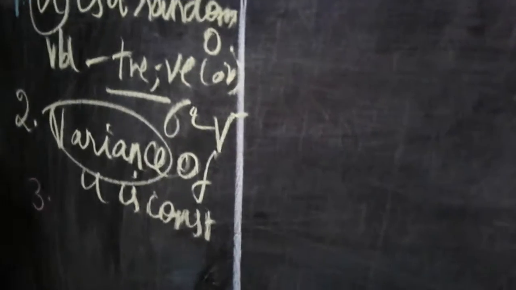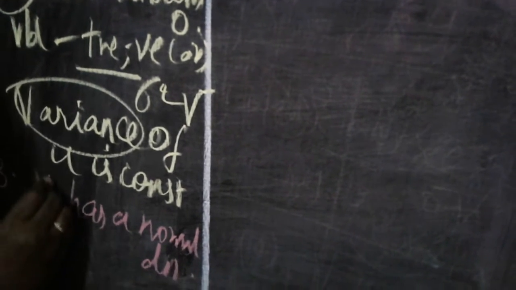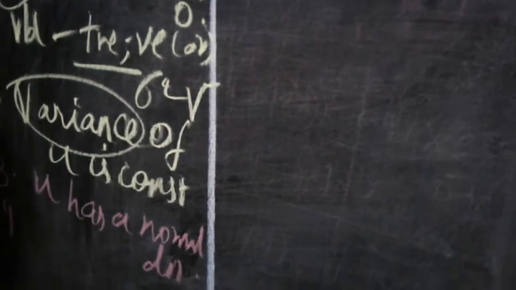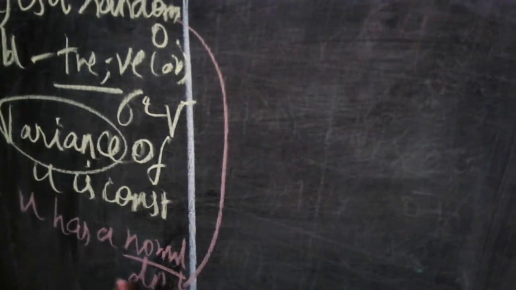And third important thing, u always has a normal distribution. We have Poisson distribution, each and every distribution we are having. In this, u is considered only as a normal distribution because it is taken into account as the random variable. So only u is considered as a normal distribution.